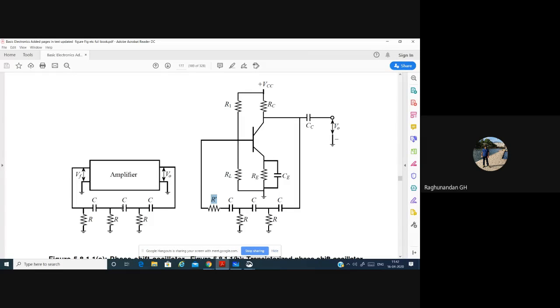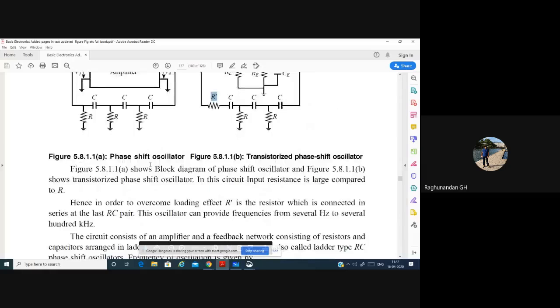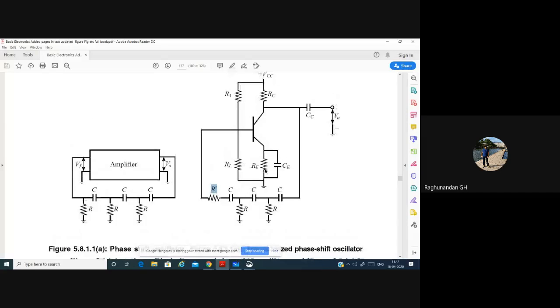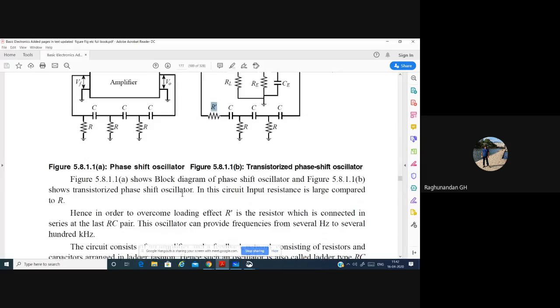In the exam, to confuse you, instead of asking for the RC phase shift oscillator, they can ask you to explain the ladder type oscillator. Then you have to write this one only. And this one, if you know it properly, write it in series. If you get confused, write the resistor in parallel also. For both, marks will be given. No worries. Coming to the explanation, it is the same explanation. This is going to produce 180 degrees and this is going to produce 180 degrees, and the total phase shift is 360 degrees or 0 degrees, and one of the resistances is connected in series to avoid the loading effect. The same thing we are going to explain.